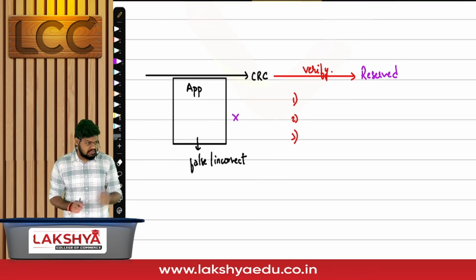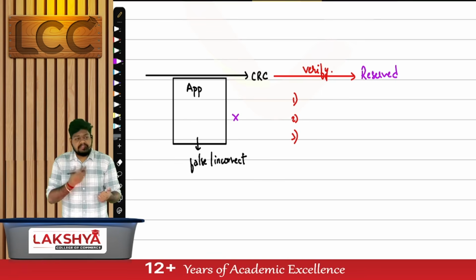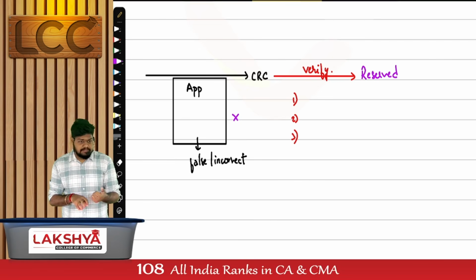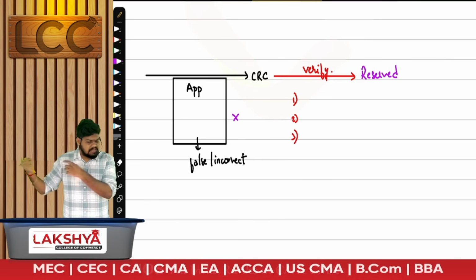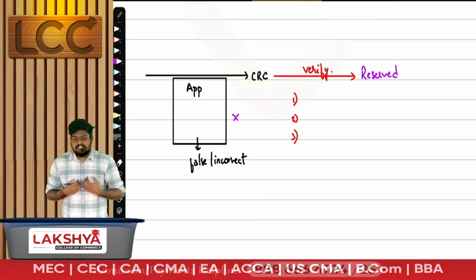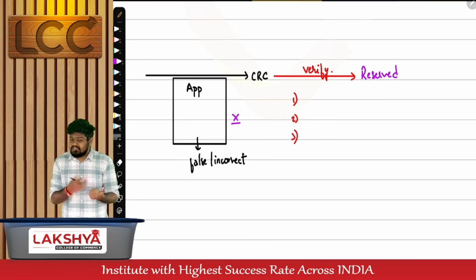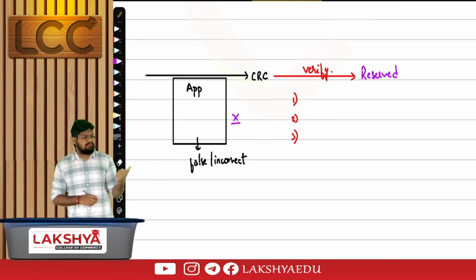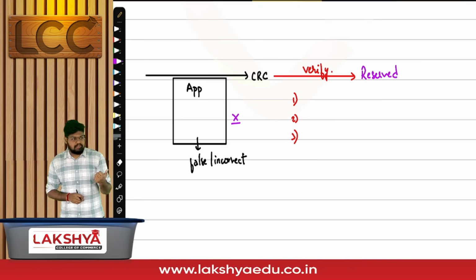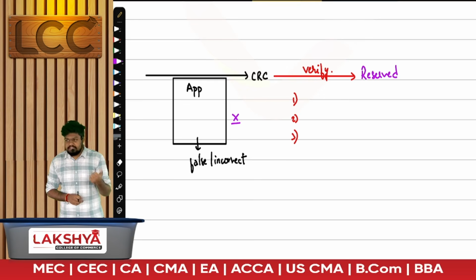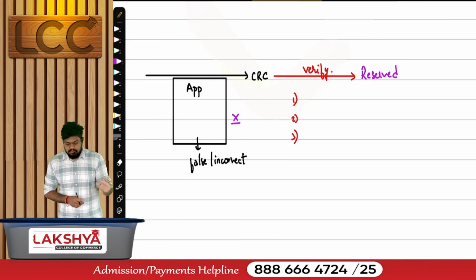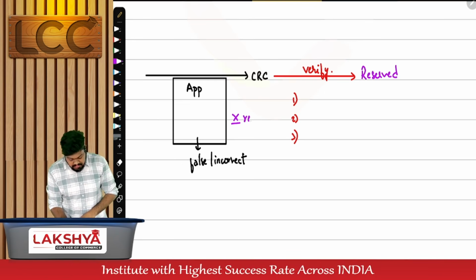Any doubts on this? Application, when did the CRC get to know? Imagine you as CRC. You got to know about the false information at what point of time? Before reservation or after reservation? Before reservation. If it is before reservation, will the application be accepted? Application will be resubmitted or rejected completely? Rejected. The fees you have already paid, will it be refunded? Don't expect fees from ROC back. It's only one-way traffic. Fees will never be refunded to you. But understand this, it will be rejected.